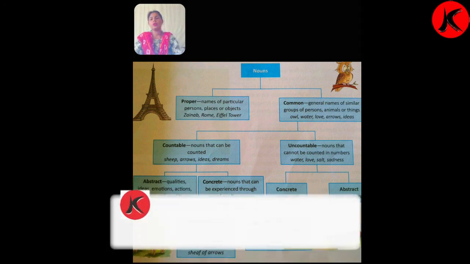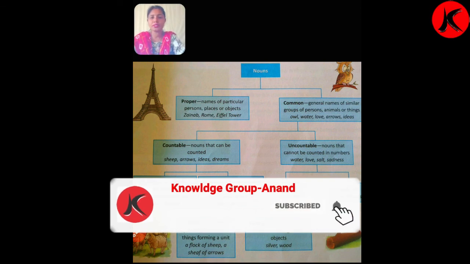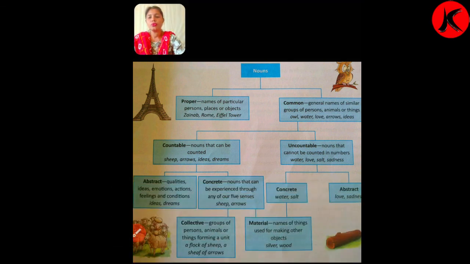So first of all, the basic meaning. What is a noun? So I would like to tell you a noun is a naming word. What? A noun is a naming word. It is a name of persons, places, things, etc. So, a noun is a name of person, thing, place, animals, emotions and quality. So, there are many types of nouns. I just said you studied in 6th standard also.